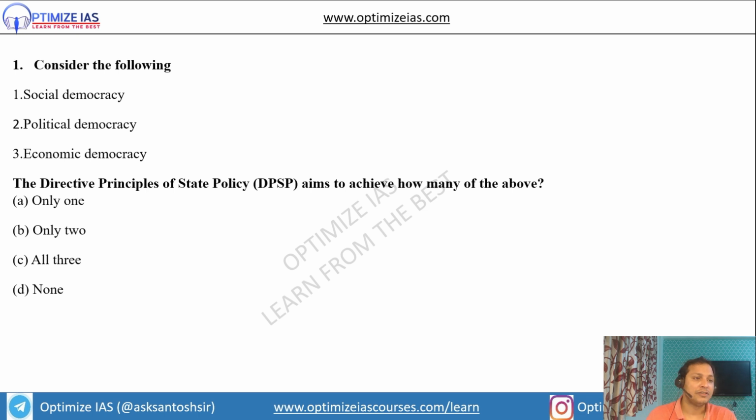Consider the following: social democracy, political democracy, economic democracy. DPSP aims to achieve how many of the above? Guys, we all know that political democracy is the goal of fundamental rights, whereas social democracy and economic democracy are basically the goal of DPSP. So guys, the answer will be only two. It's a very important question.